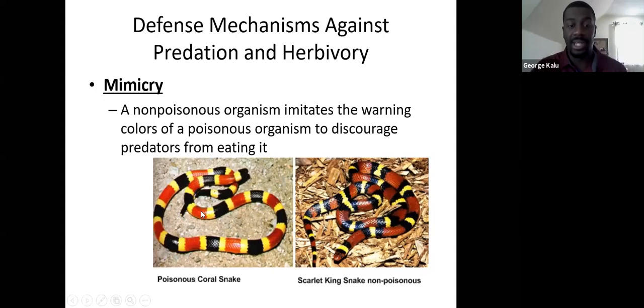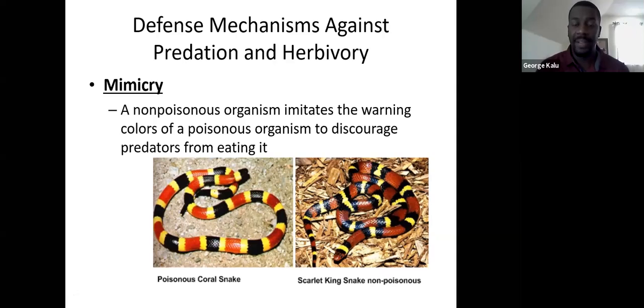And so again, we can see we've got bright red and bright yellow colors, and then we also see the scarlet king snake, which again has some bright red and yellow colors as well. But this one is not poisonous. The scarlet king snake imitates a similar coloration pattern to the coral snake to trick predators into thinking that it is poisonous. Even though it's really not poisonous, it's able to trick the predators into thinking that it actually is.